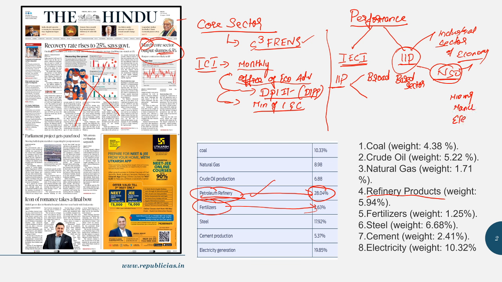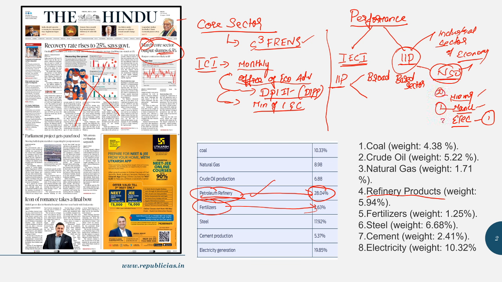For example, electricity, which is also a core industry, will be placed in electricity, and the same goes with other industries. So generally they classify industries into 3 broad-based sectors and calculate. And even in this, weightage is there. If you take the broad-based sectors, that is mining, manufacturing and electricity, the highest weightage is given to manufacturing, followed by mining, and the third is electricity.